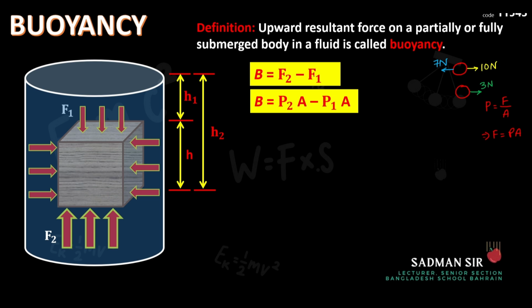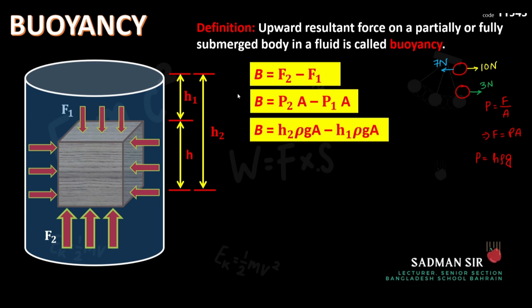Now, in our earlier videos, we proved that the equation for pressure inside a liquid is P equal to h rho g, right? Now, in case of P2 and P1, what can I write? See, P2 has been replaced by h2 rho g, and A is as it is. P1 has been replaced by h1 rho g.